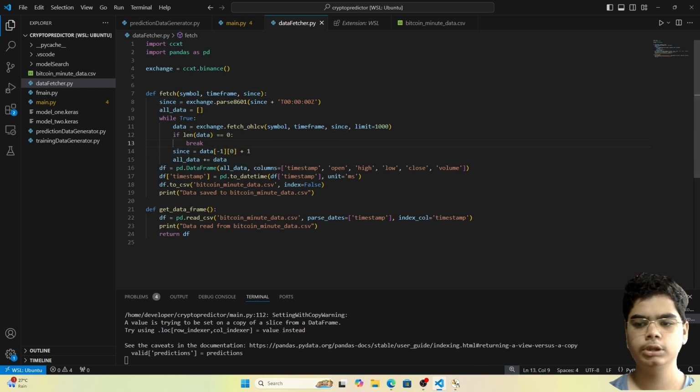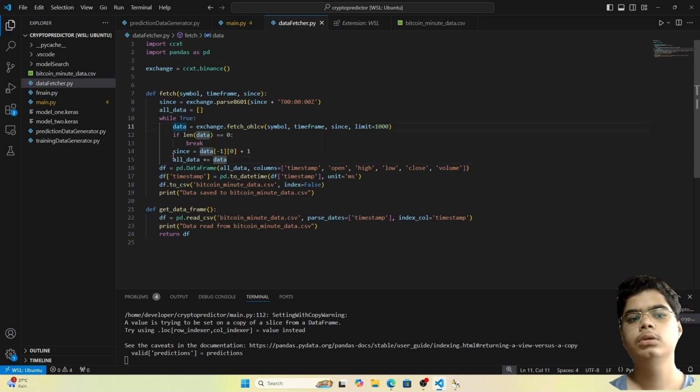If it is not, then we are collecting the data of the past time frame and of the timestamp, and we will append it to this list, which is all data, and store the data that we have received in this data variable in this all data. So we will append it. We will not overwrite this list each and every time.